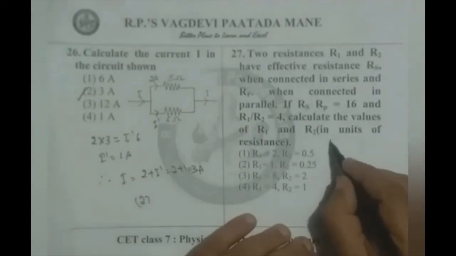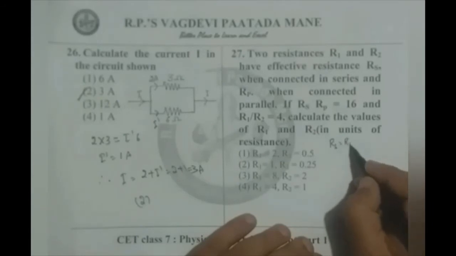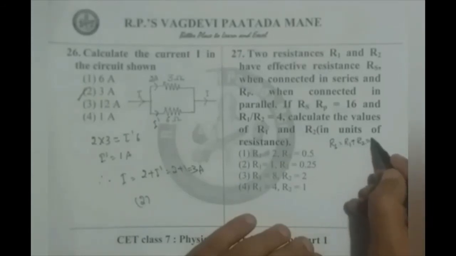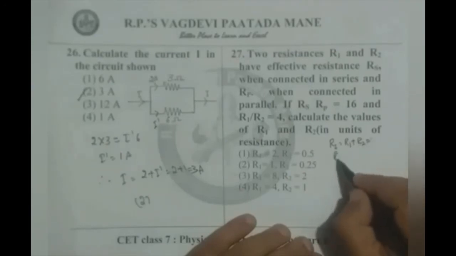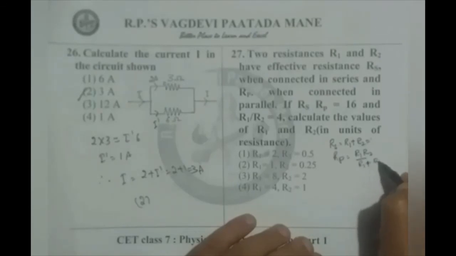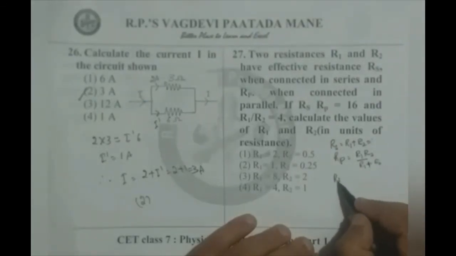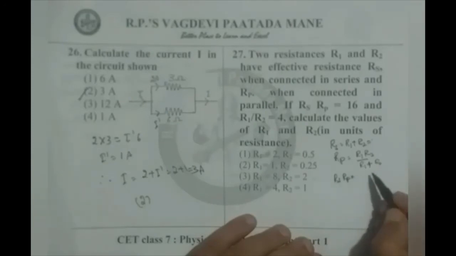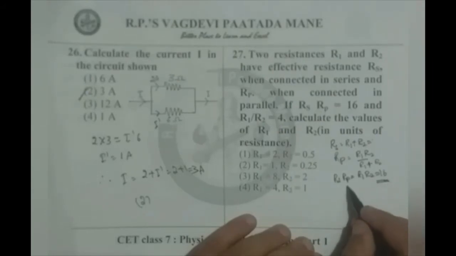Say Rs we know is R1 plus R2, and Rp we know is R1 R2 by R1 plus R2. Therefore, Rs Rp is nothing but R1 R2, which is 16. That means the product of the two resistors should be 16 and the ratio should be 4.